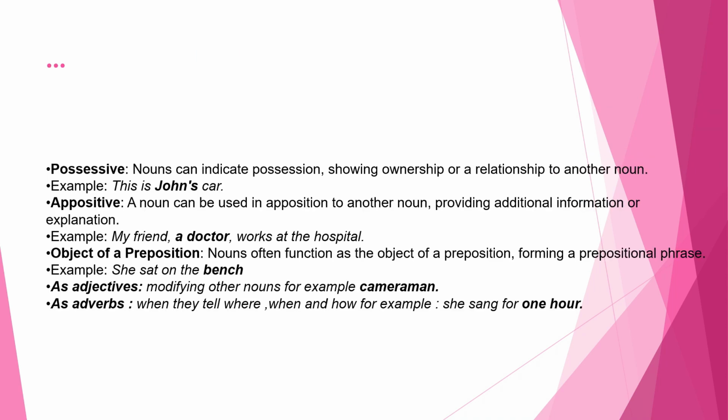Possessive nouns can indicate possession, showing ownership or a relationship to another noun. For example, this is John's car. It belongs to John. Appositive. A noun can be used in apposition to another noun, providing additional information or explanation. Example: my friend, a doctor, works at the hospital. A doctor. Object of a preposition. Nouns often function as the object of a preposition, forming a prepositional phrase. Example: she sat on the bench. So the bench.